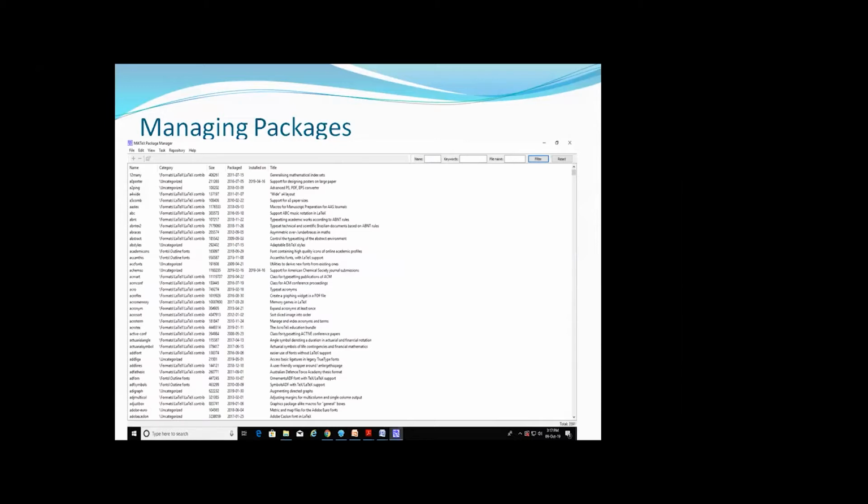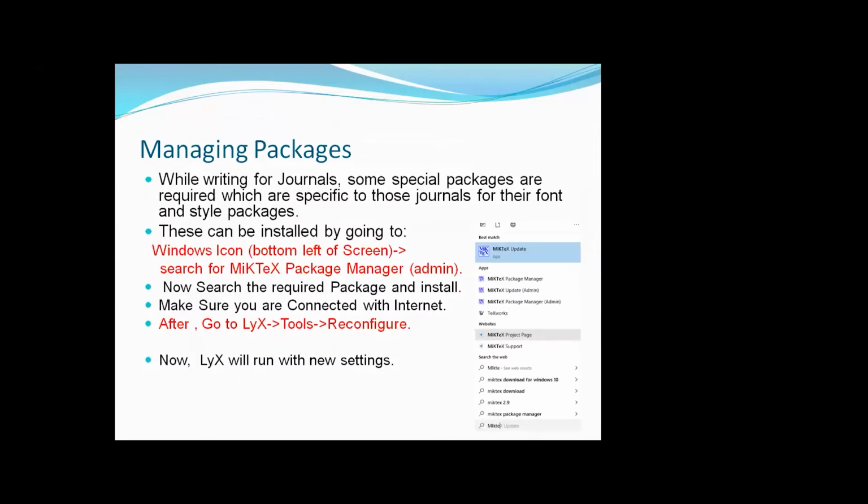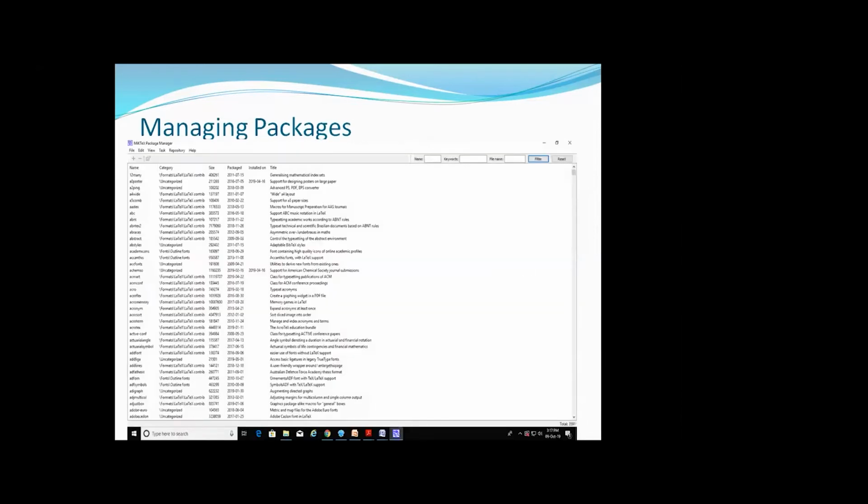So what you have to do, you have to go to the start button. There you type MiKTeX in the search bar. You will get such kind of screen, the MiKTeX Package Manager. When you click on it, such kind of screen will appear. You search the corresponding package using the keyword text box given here. You type the keywords in the text box, the corresponding package will be there. So you can install it. Make sure you are connected to the internet while installing the package.